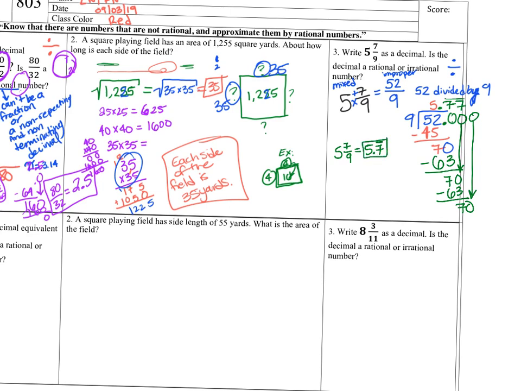This represents a rational number. It's a rational number because the decimal repeats. It has a pattern, okay? Another characteristic of a rational number is if the decimal ends. So if we would have just gotten 5.12 and that's it, it zeroes out, that means it's a rational number. If the decimal repeats, has a pattern, that's a rational number. It's when it never repeats or it never ends, that's when it's irrational, okay? So if you divide any of these and there's no pattern, it's going to be irrational.